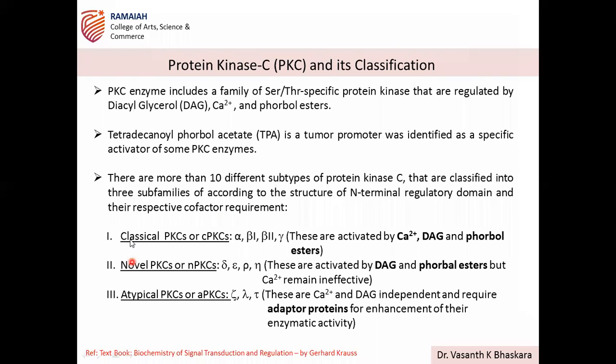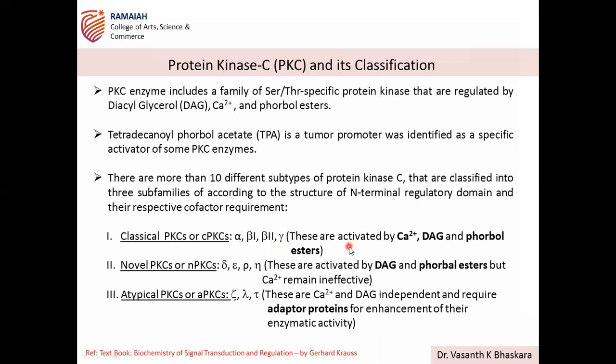So there are three different classes of protein kinase C: classical cPKCs, novel nPKCs, and atypical aPKCs. Here these are different variants: alpha, beta 1, beta 2, gamma. So four different. And the classical one is the one which we are going to discuss further.